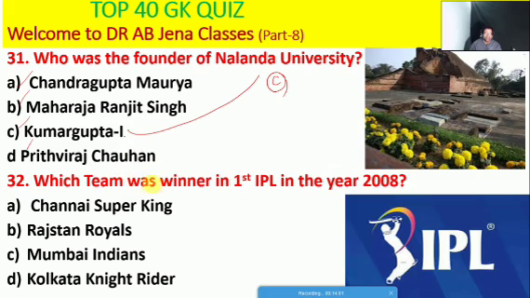So next one we will see: which team was the winner in the first IPL in the year 2008, whether Chennai Super Kings, or Rajasthan Royals, or Mumbai Indians, or Kolkata Knight Riders. So friends, here B is the right option. So the Rajasthan Royals was the winner in the first IPL in the year 2008, and the final match was played between the Chennai Super Kings and Rajasthan Royals.